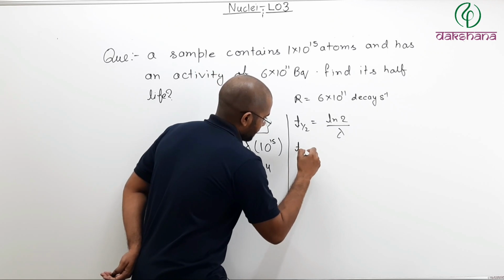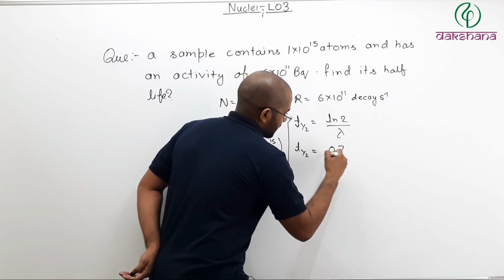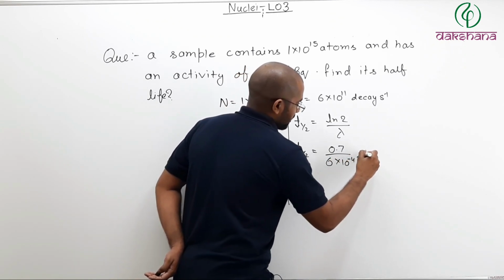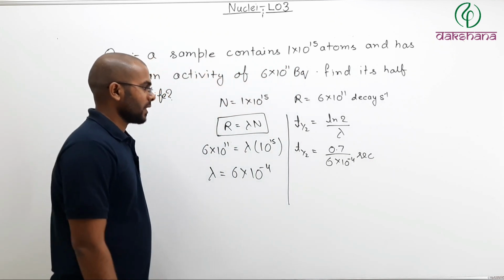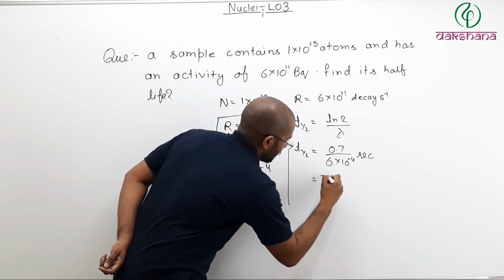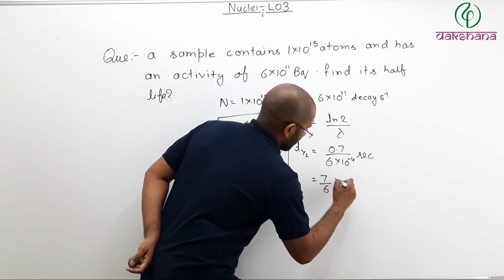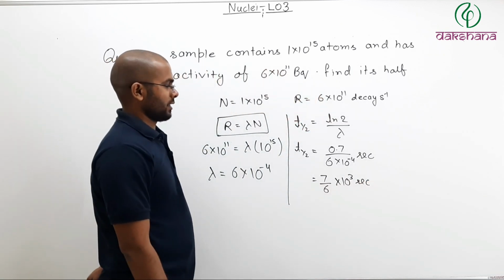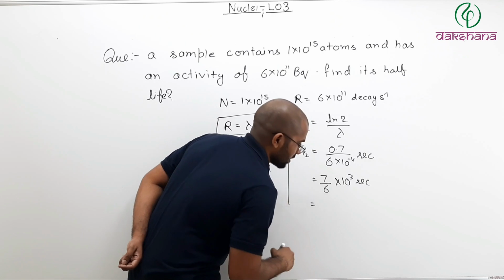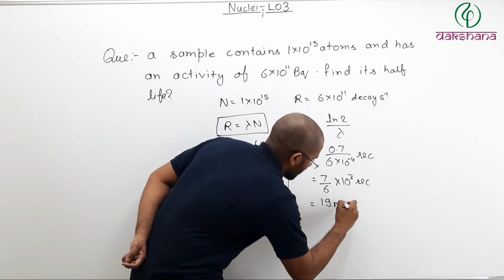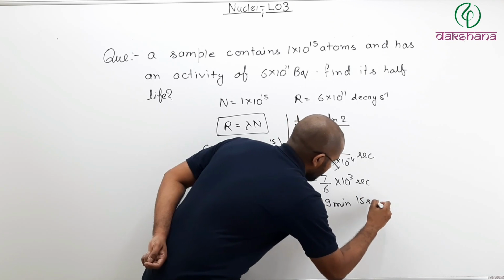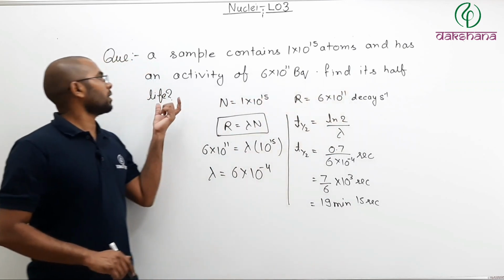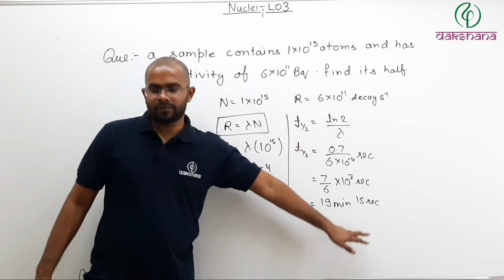So T half is nothing but 0.7 divided by 6 into 10 to the power minus 4 seconds, which can also be written as 7 by 6 into 10 to the power 3 seconds. And when you solve this, you will get approximately 19 minutes 15 seconds. So the half-life for that element is 19 minutes 15 seconds.